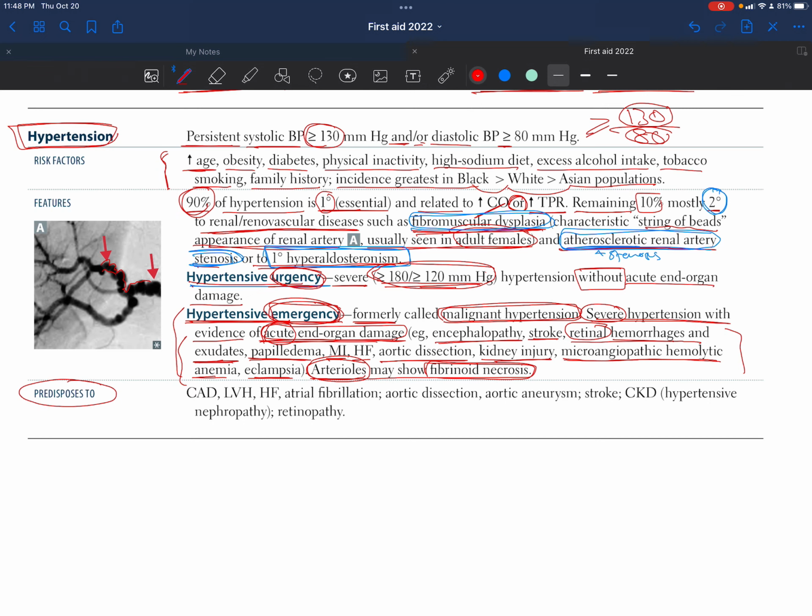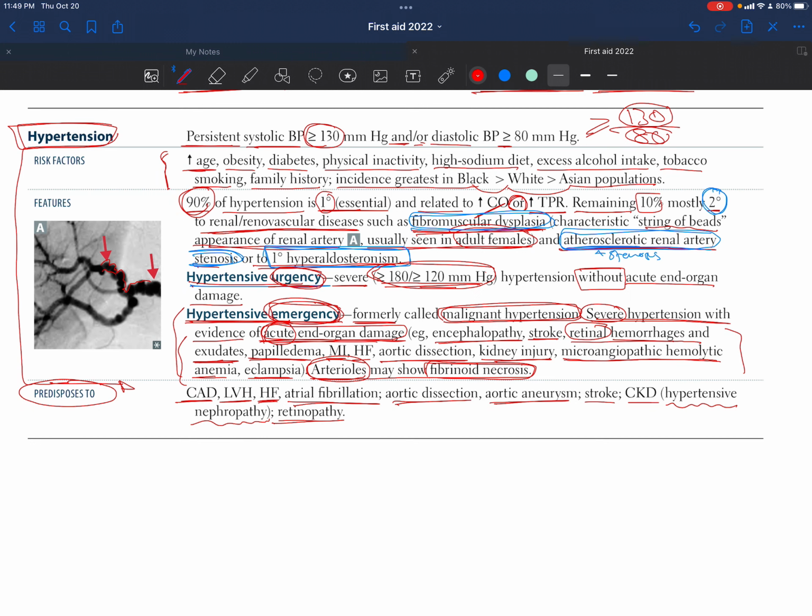That doesn't mean that he's fine completely, because the hypertension is predisposing to different diseases like coronary artery disease, left ventricular hypertrophy, heart failure, atrial fibrillation, aortic dissection, aortic aneurysm, stroke, and chronic kidney disease, which is also called hypertensive nephropathy, and also retinopathy.